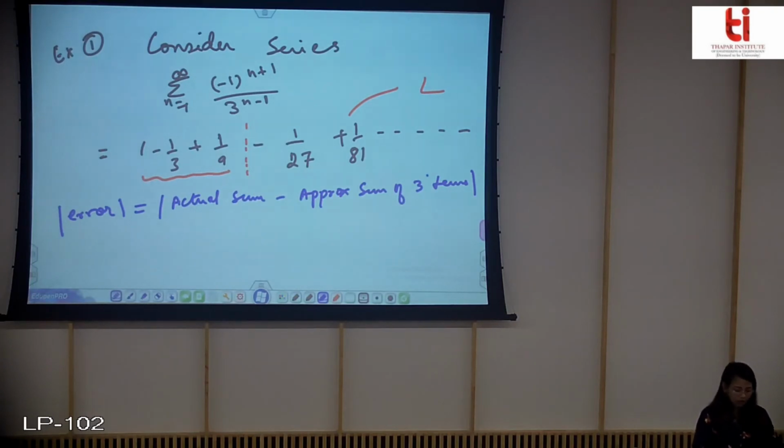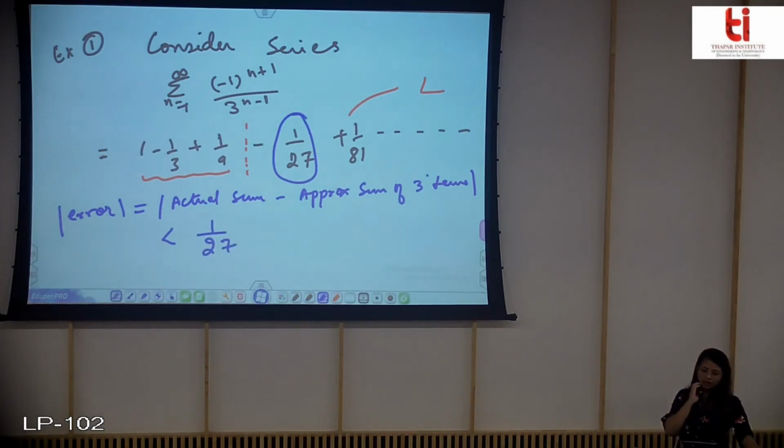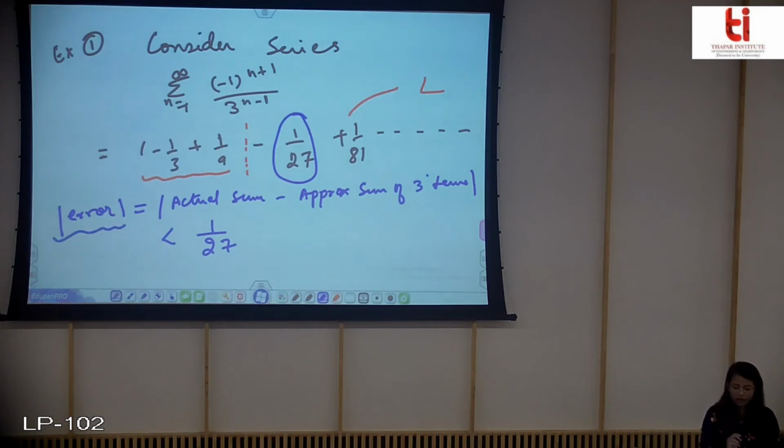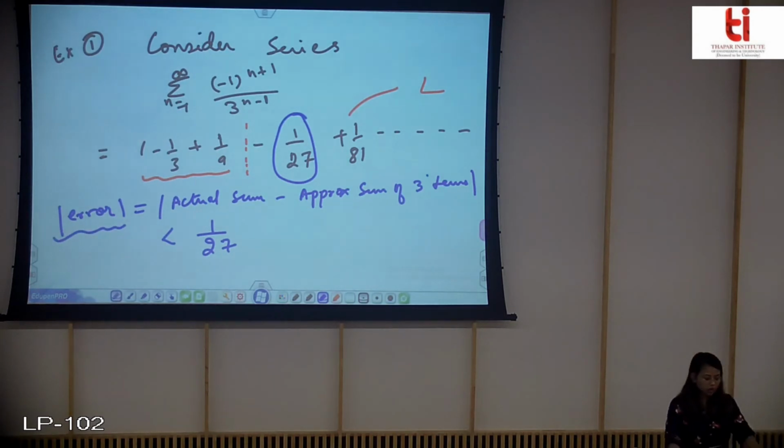Now this theorem says that this will be less than the first unused term. That means this will be less than 1 by 27 if you consider only the magnitude. Whatever the error is, it will be less than the first unused term.